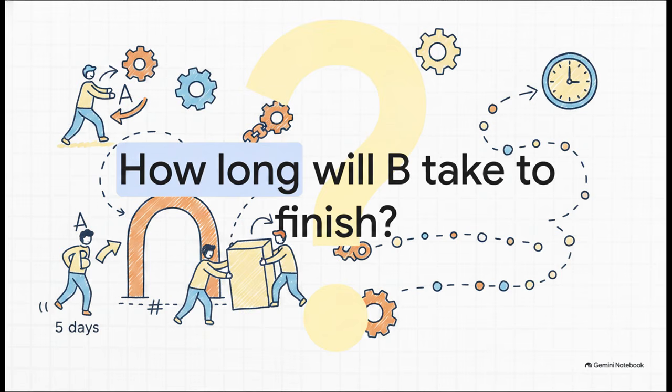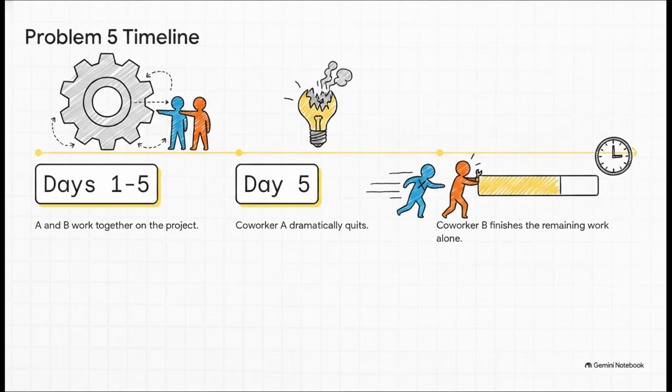Honestly, you really kind of have to wonder why A always seems to abandon B right when they're hitting their stride and making progress, right? But mathematically speaking, this is just a sequence problem. Let's move to a timeline and see how this builds, because visualizing it transforms a confusing word problem into a super simple 3-act story. Act 1, days 1 to 5, we calculate the work they actually accomplished together.